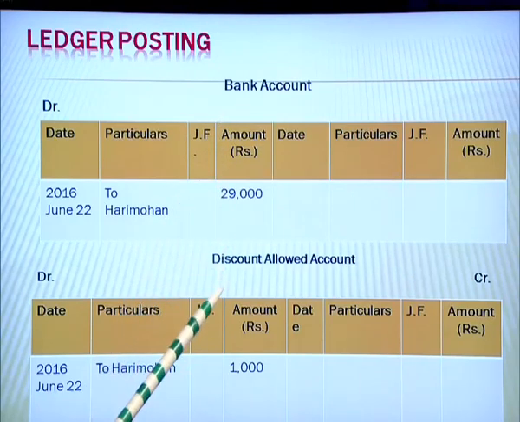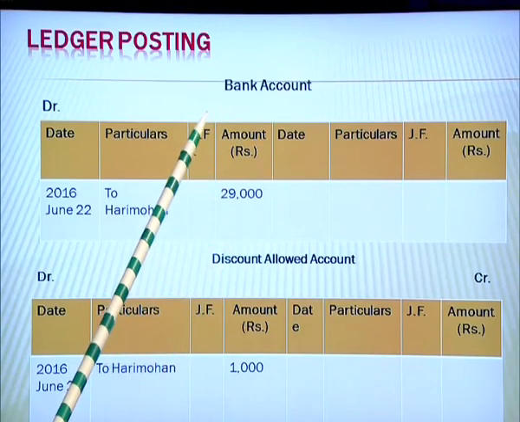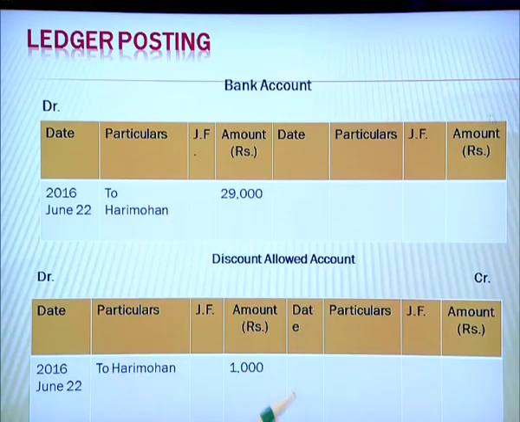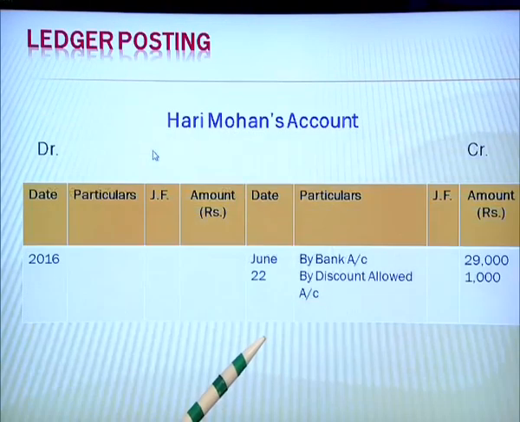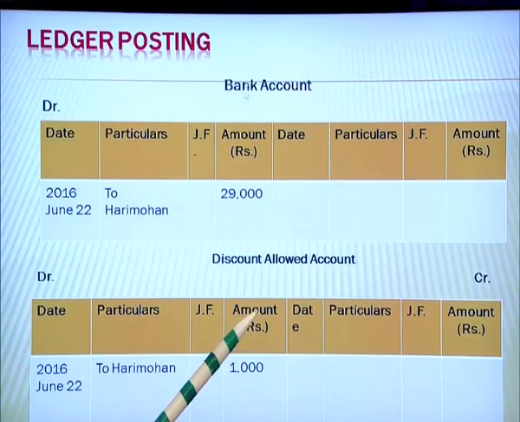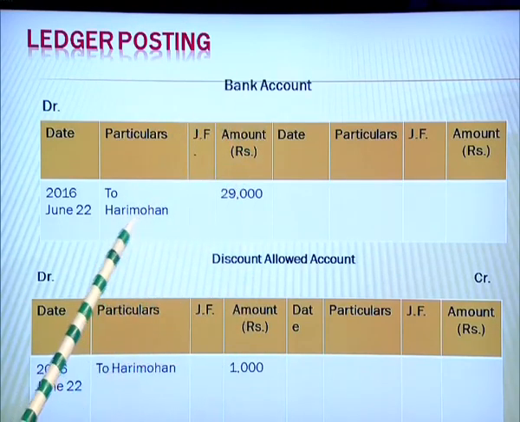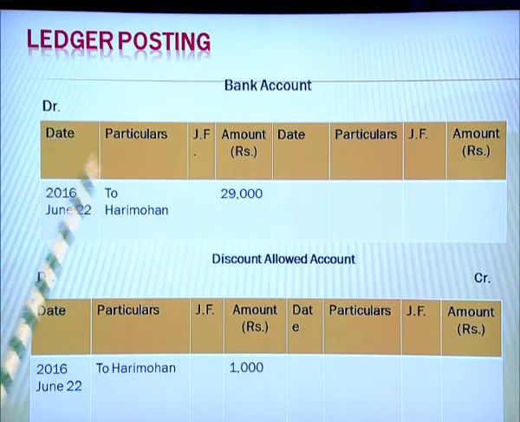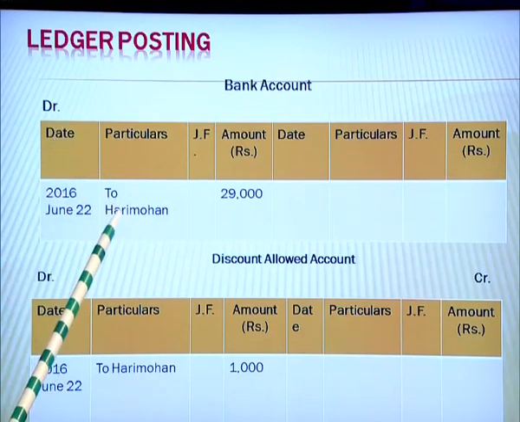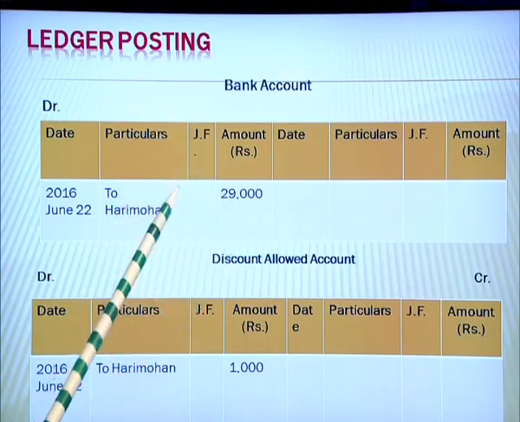Now, we will prepare 3 accounts for this. One would be the bank account, the discount allowed account, and the third would be Hari Mohan's account. So, first is the bank account. Now, the bank account was debited, so we will give a debit in the ledger account. So, to Hari Mohan an amount of 29,000.